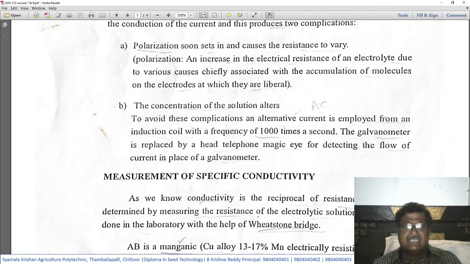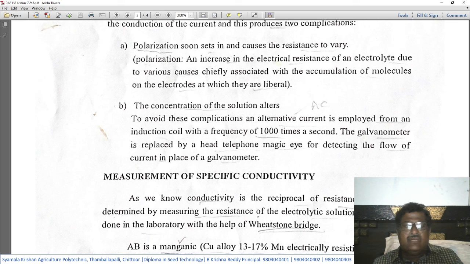To avoid this increase or decrease in the concentration of the solution because of ionization, we use alternating current, that too through an induction coil with a frequency of 1000 times per second.